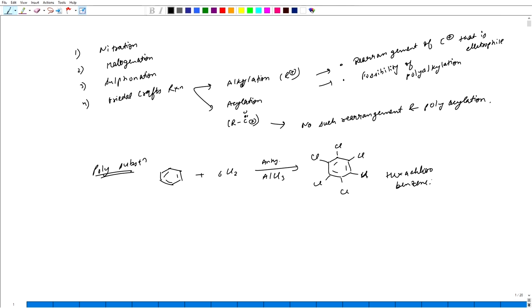So these are examples of poly substitution reactions which we normally see in halogenation and alkylation reactions.